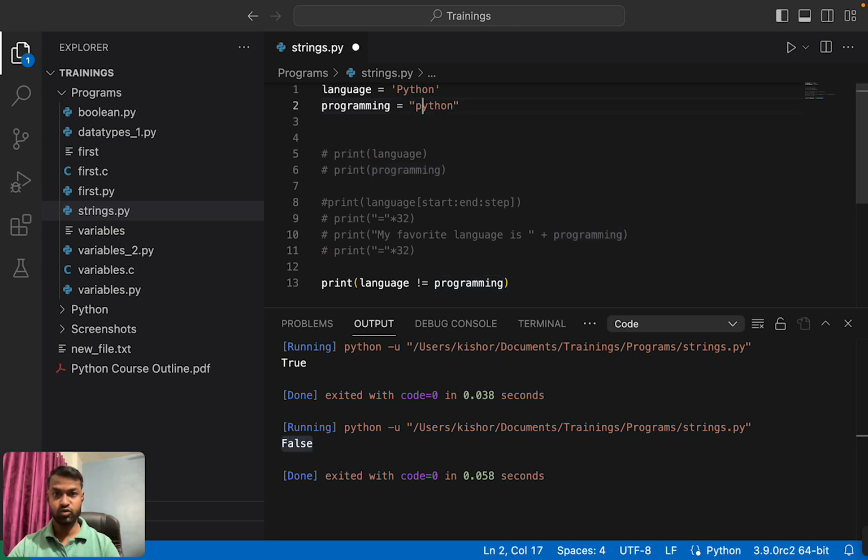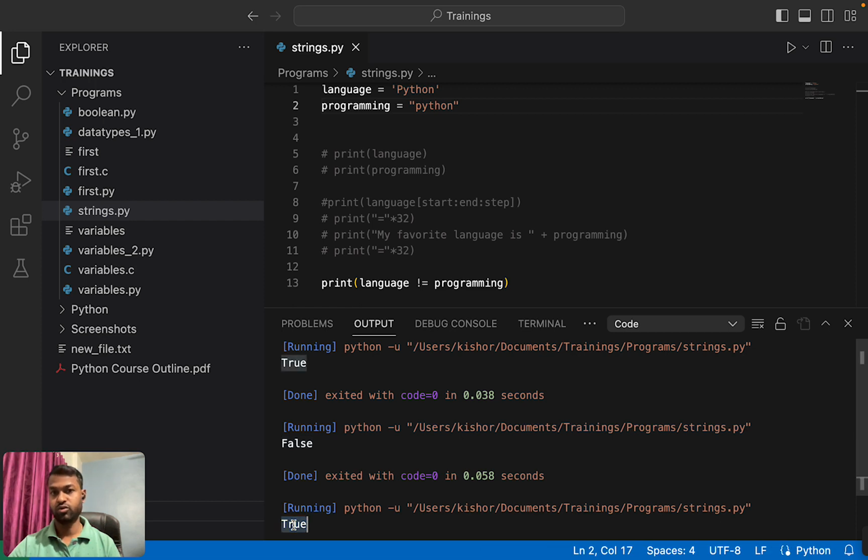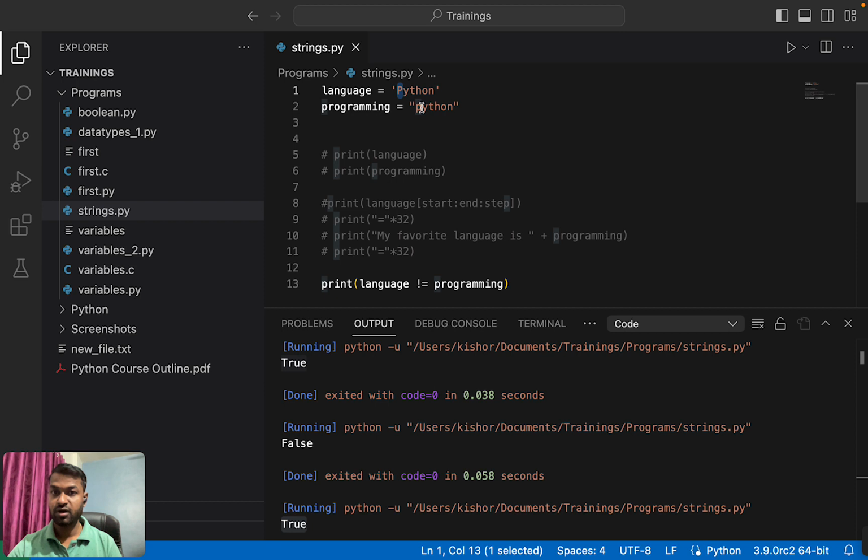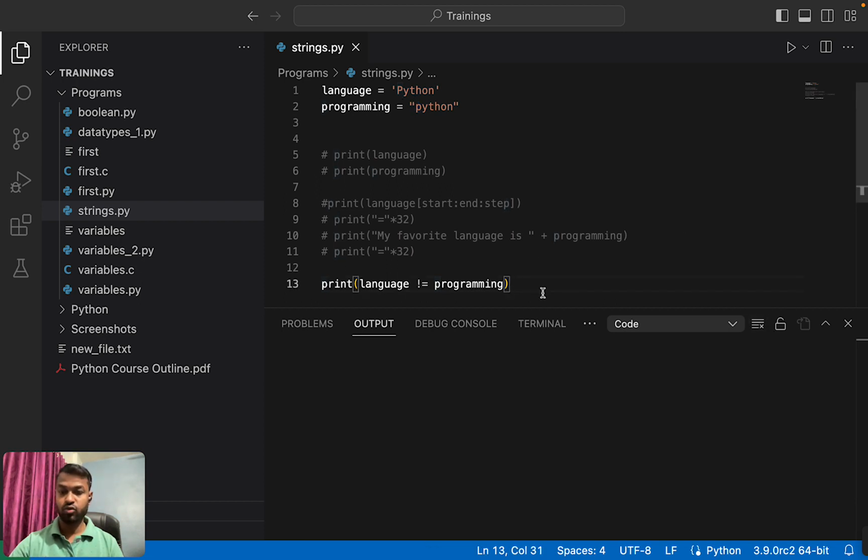If I change this to small python, now it will say that it is not equal. Why? Because the ASCII value of capital P and the ASCII value of small p are different. For capital P, the ASCII value is 65. For small p, the ASCII value is 97. So they are not equal. That's why we get a True result, because they are not equal.